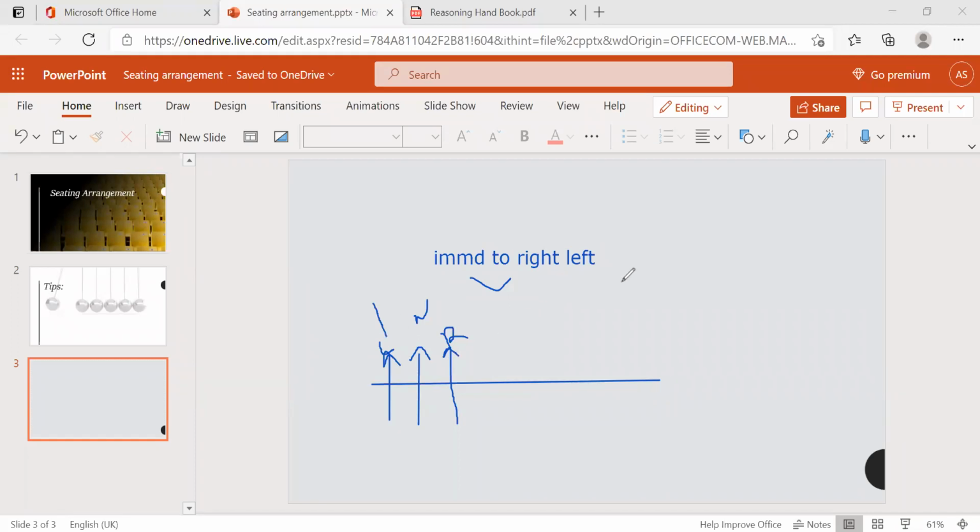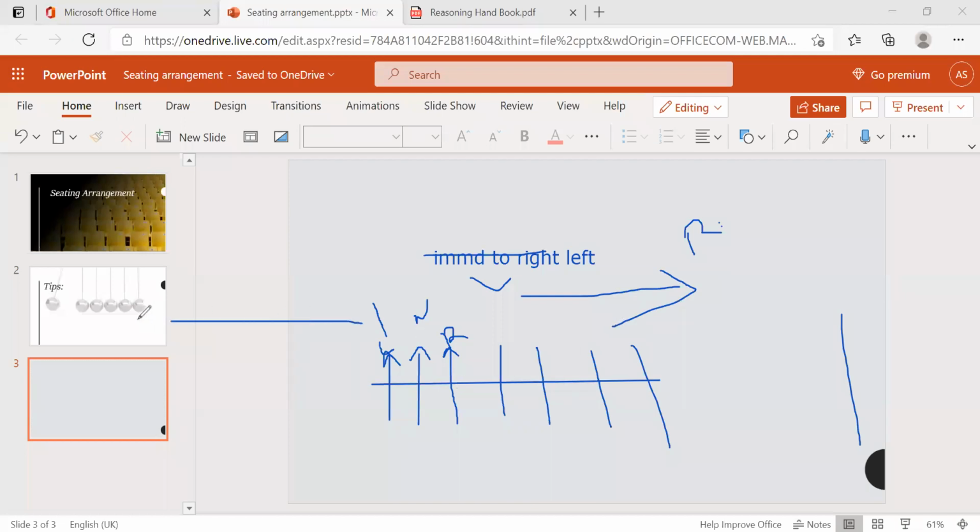And suppose I don't say immediate, I just say right of Sisindri, that may be just the beside one or this one, here. Whoever sat along this entire row comes to the right only, and the entire row on the other side comes to the left only. So immediate left or immediate right means just the one who is next to this person.